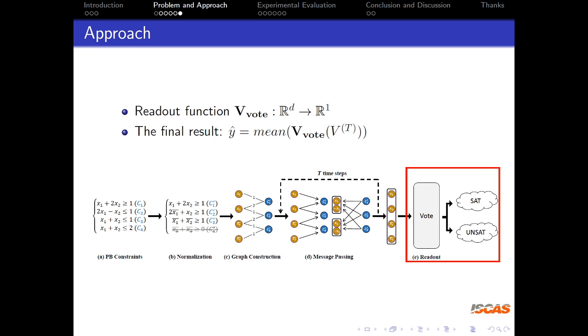And the last part is the readout. Firstly, the readout function Vvote is used to decode the embeddings of each variable node into a real number. And then we obtain the final prediction by computing the average of all the outputs of Vvote for the variable nodes. The model uses the real satisfiability of the problem as a label for supervised learning and minimizes the binary cross-entropy loss of the label and the prediction y-hat.